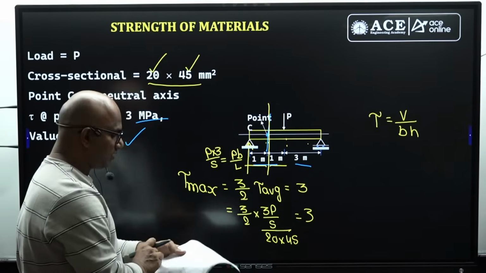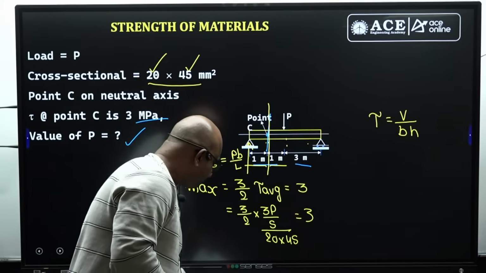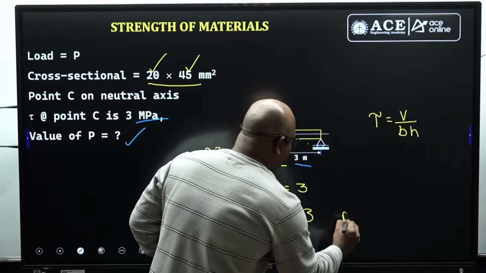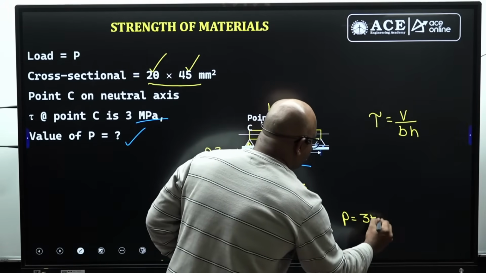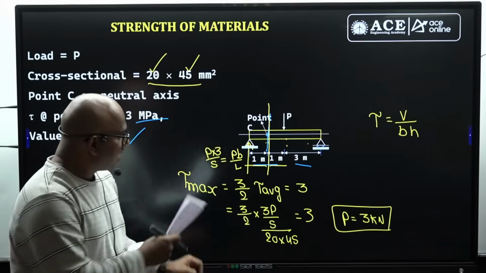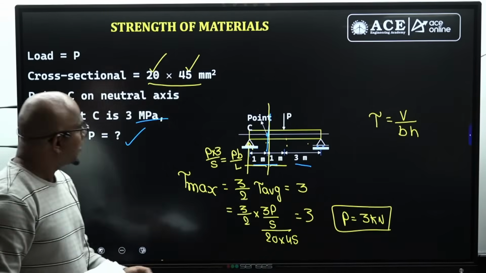Approximately, let me check, you are going to get 3000 newtons, guys. P equals 3000 newtons, or 3 kilonewtons. So please, this is the procedure, sir. If this is the exact question, this should be the procedure, guys.